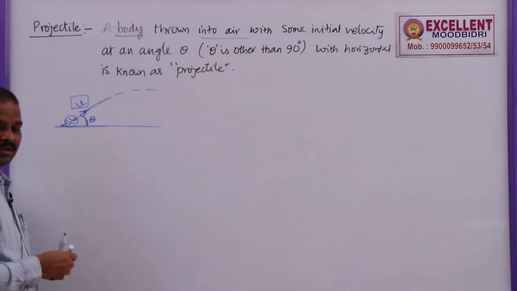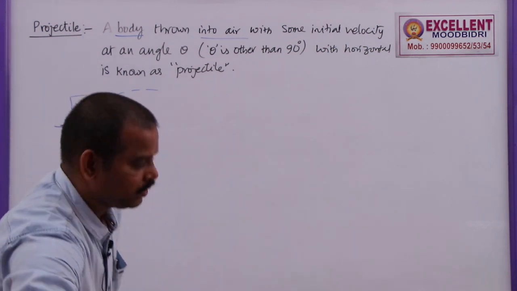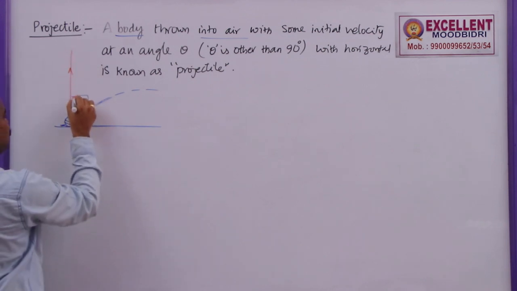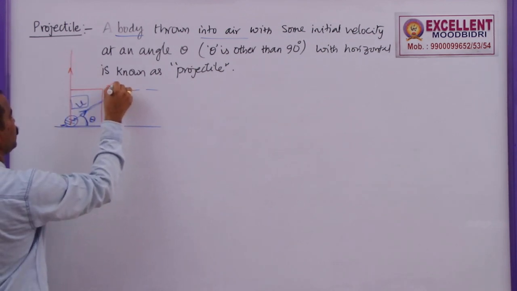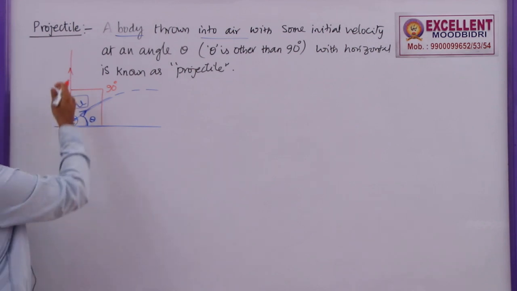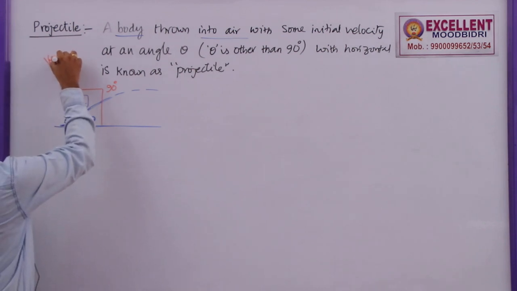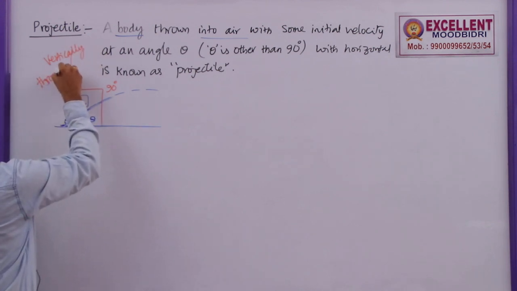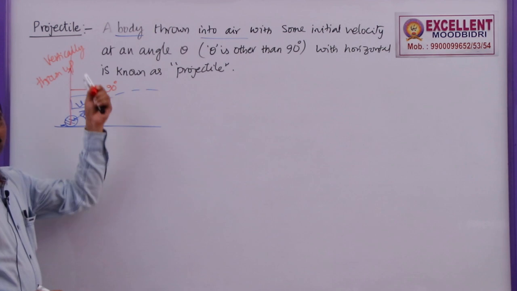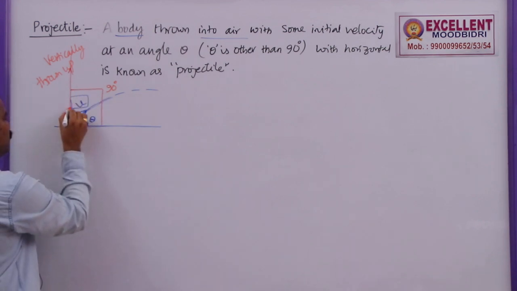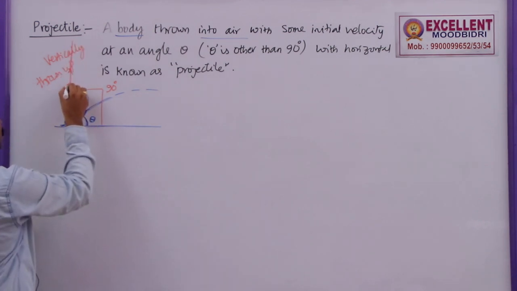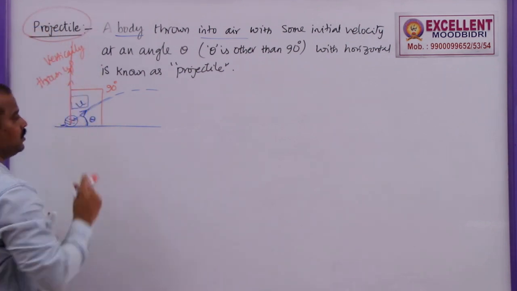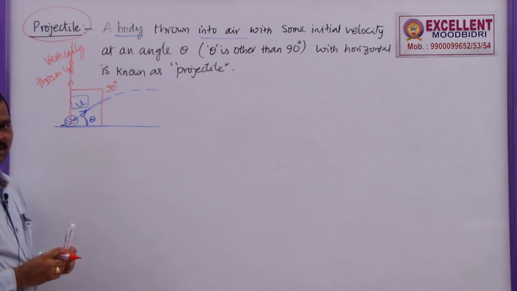Suppose if theta equal to 90, what happens? Let us say if it is kicked exactly in this direction, that means if this angle is 90 degrees with the horizontal, then we call this a vertically thrown up body. Vertically thrown up body means the body is moving along a straight line, so this is moving in one dimension. But here projectile is an example for motion in two dimension.